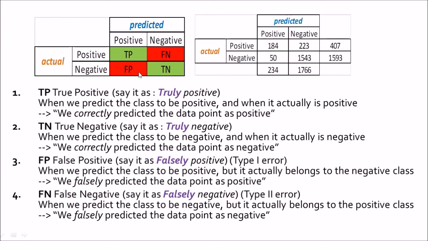Now I have colored these two in red and these two in green because the basic purpose of our model is to minimize these false positives and false negatives, right? Just imagine if we have 0 false positives and 0 false negatives and all the results were either true positive or true negative cases, then the model accuracy will be 100%, right? Because we are not misclassifying any data point into the other category, and hence these two are the desirable outcomes and these two are the undesirable outcomes.